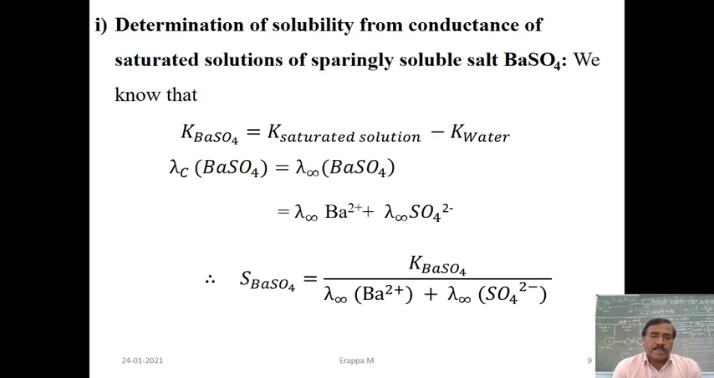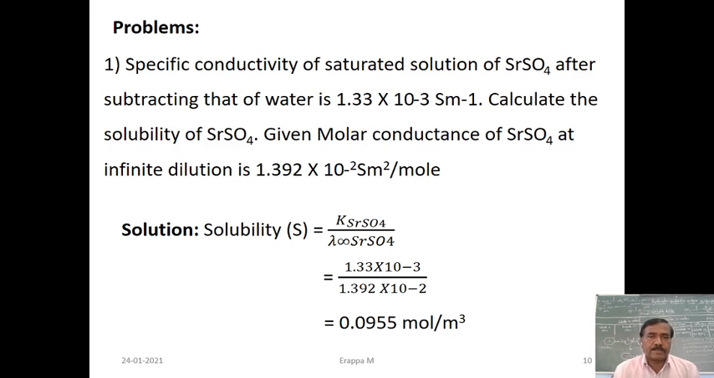Then, therefore, the solubility of BaSO4, that is the salt, is equal to K of salt, that is the specific conductivity of barium sulfate, divided by lambda infinity of barium sulfate, using Kohlrausch law, that is the sum of the ionic conductance of barium and sulfate ions. Next, based on this, some problems.